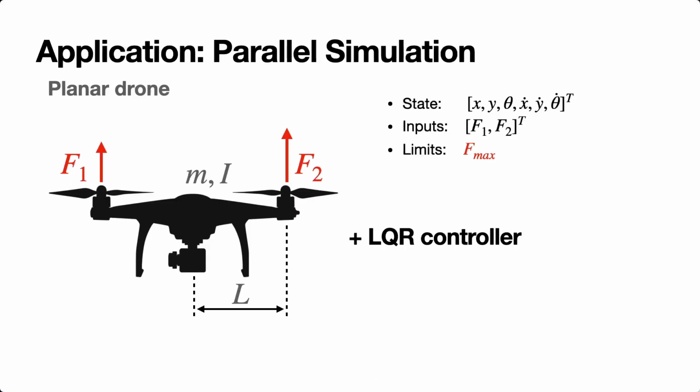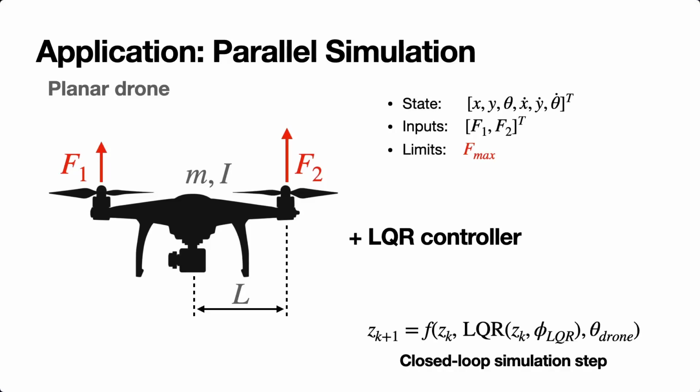For our final application, we look at using CusADi for parallel simulation with a planar quadcopter, subject to thrust limits and with an attached LQR controller. In CusADi, we can represent and embed the drone dynamics, the LQR controller, and the integration for a simulation step as a single function. Additionally, we can define the function with the parameters of the LQR controller, phi LQR, and the system dynamics, theta drone.